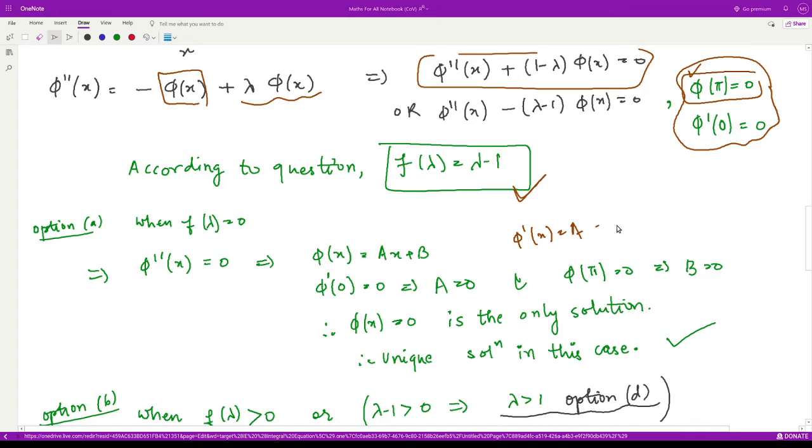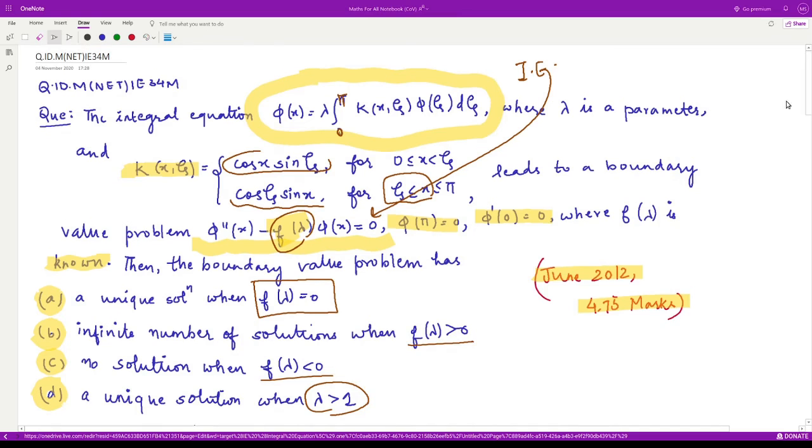So you clearly have a is equal to 0, and since phi of pi is equal to 0, you get b is equal to 0. So a is 0, b is 0, therefore phi becomes 0. And this is the only solution obtained in this case, therefore it is the unique solution. So look at our options. When f of lambda is equal to 0, we have a unique solution. So option A is correct.